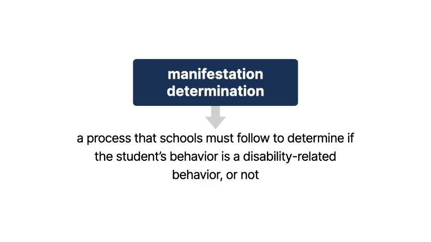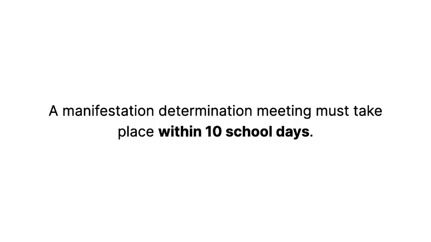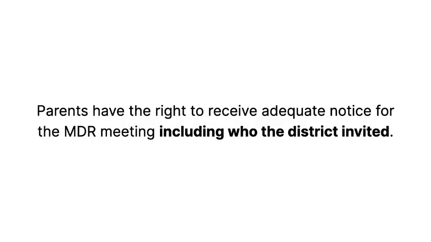Just like with the IEP meetings, there are certain requirements that must be followed when holding a manifestation determination. The manifestation determination meeting must take place within 10 school days after the decision to change the child's placement because the student violated the school code of conduct. Parents have the right to receive adequate notice for the MDR meeting, including who the district invited.